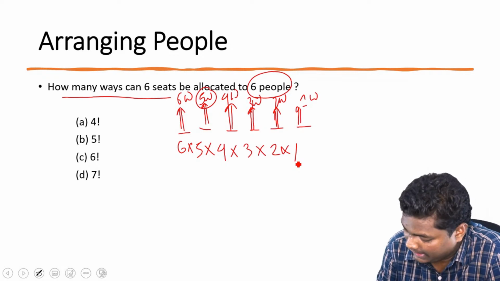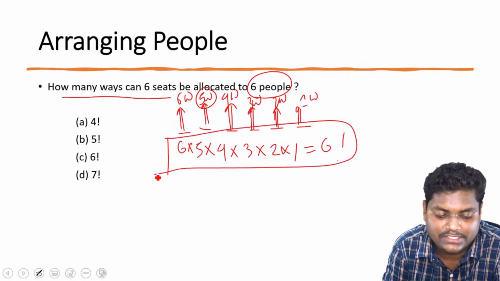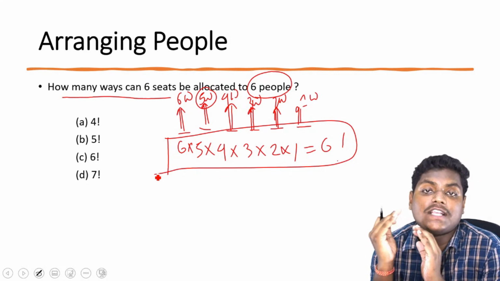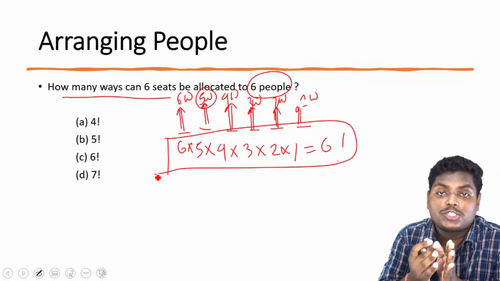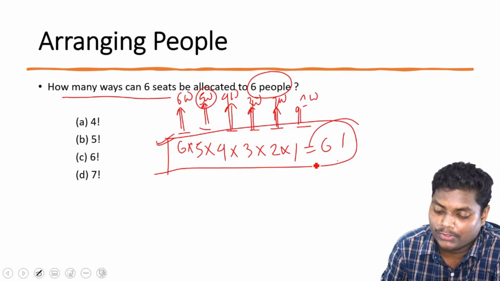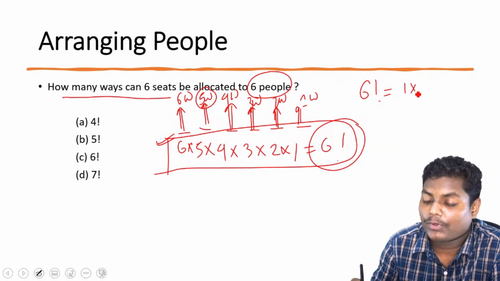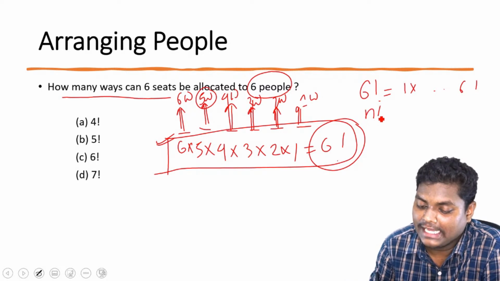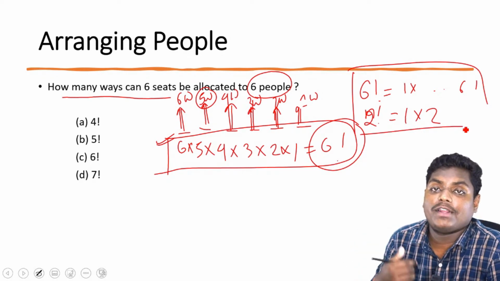Okay, great, Romy. So this is basically 6 factorial. If we are having 6 seats and we need to fill them with 6 people, the first seat will have 6 different possibilities, and gradually it will get reduced. So 6 seats and 6 people gives 6 factorial. Now 6 factorial is the product of 1 to 6. Similarly, 2 factorial is 1 into 2. Is this clear?